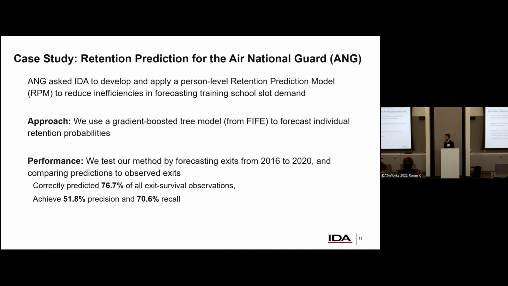The idea is that the Air National Guard had asked our team to predict the number of school slots that they would need for their occupations for each year moving forward. So, for a particular school slot, how many people do they need? How many people should they have school slots for? The problem is, how do you do that?